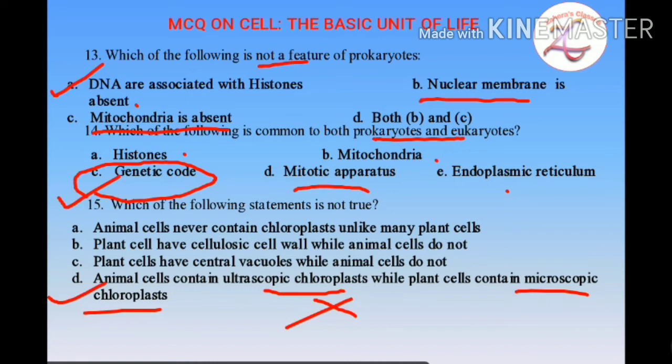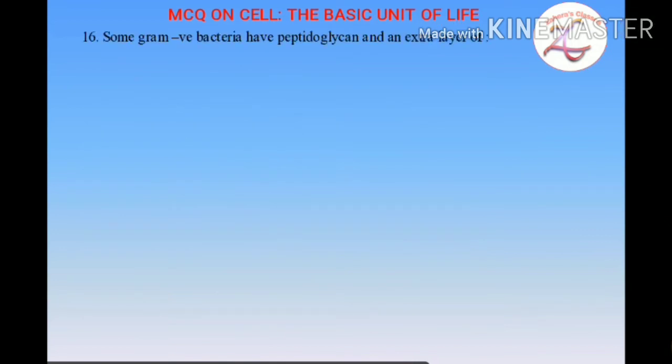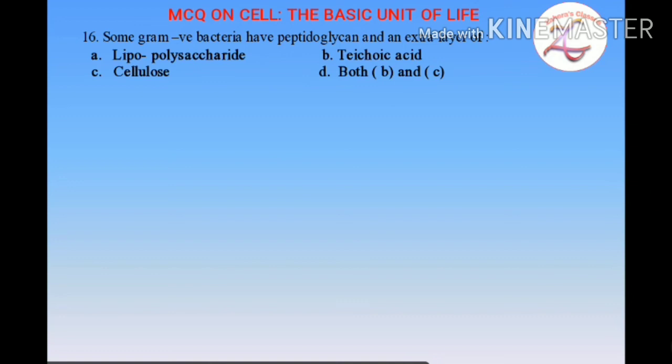Now coming on to the next question. Some gram-negative bacteria have peptidoglycan and an extra layer of: lipopolysaccharides, teichoic acid, cellulose, or both B and C. This cannot be true. Cellulose is not a character of the cell wall or extra layer of bacteria. Teichoic acid is there, but it is not the extra layer. B and C options are wrong. So the correct option is lipopolysaccharides. The extra layer of lipopolysaccharides is present in gram-negative bacteria.